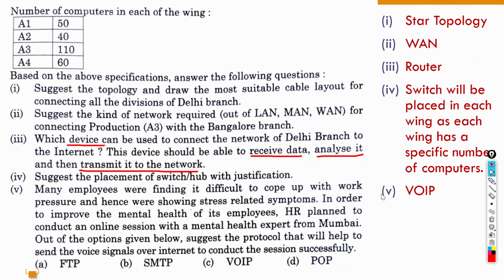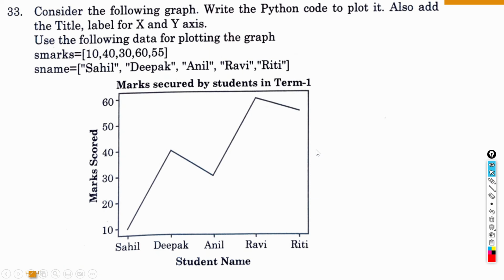Then the next question is: many employees were finding it difficult to cope with the work pressure and hence were showing stress related symptoms. In order to improve the mental health of its employees, HR planned to conduct an online session with a mental health expert from Mumbai. Out of the options given below, suggest the protocol that will help to send the voice signal over internet to conduct the session successfully. तो सक्सेसफुली जब भी हम वीडियो कॉल कर रहे हैं, ऑनलाइन क्लासेस कर रहे हैं, तो उसमें हमारा एक ही प्रोटोकॉल यूज़ होता है, that is VoIP, that is Voice over Internet Protocol. Let's move on to the next question.